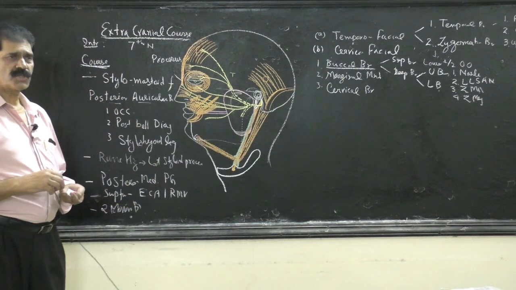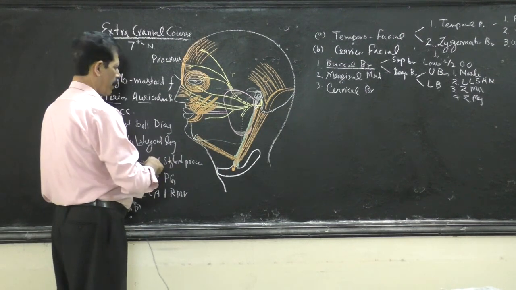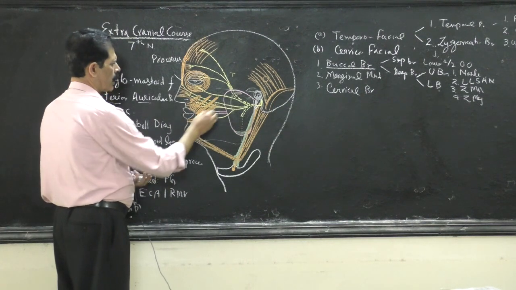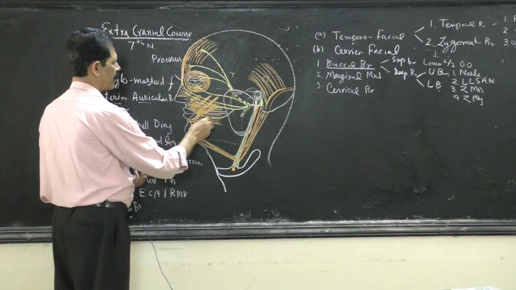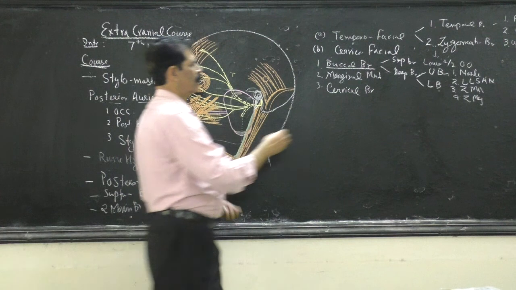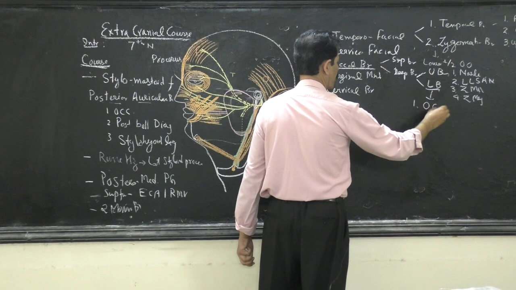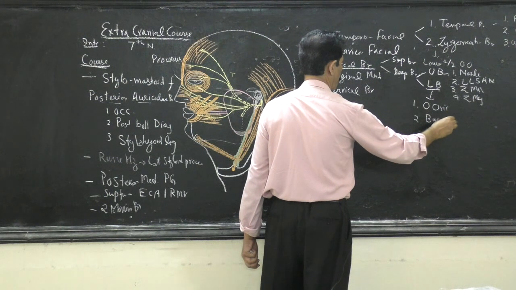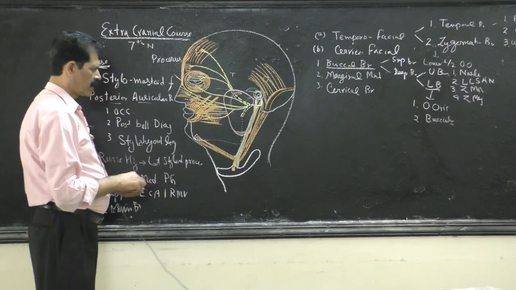Then the lower buccal branch runs below the parotid duct, and this supplies the orbicularis oris muscle and the buccinator muscle. The lower buccal supplies two muscles, orbicularis oris and the buccinator muscle. So that is how to write about this.